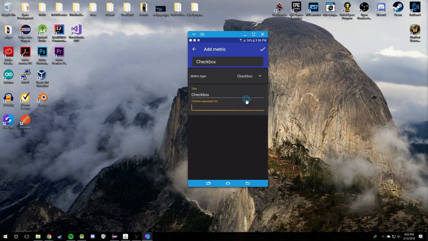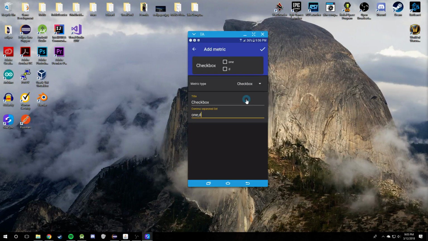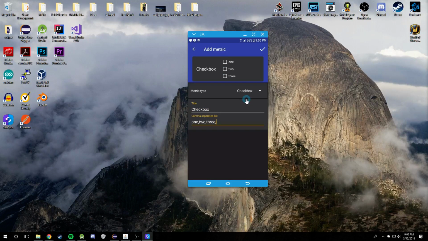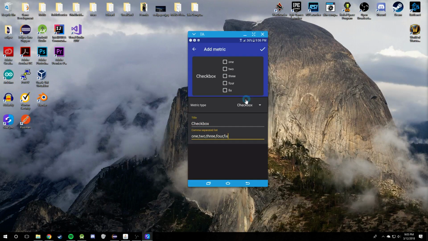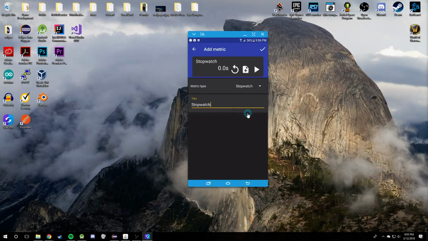The checkbox metric is a very powerful metric, and this is the one that doesn't allow duplicates. As you can see here, you can add metrics and check each one individually. So that's a very powerful metric. There's the stopwatch metric, which allows you to run a stopwatch. You can reset it to 0. You can add a lap with the lap button, which doesn't work in add metric mode.